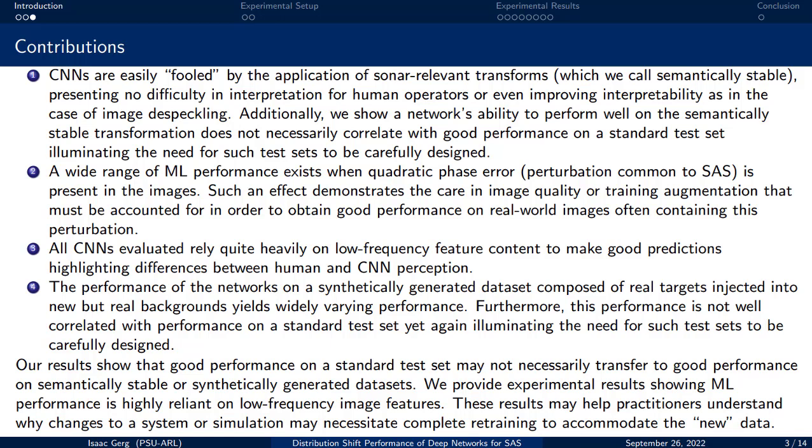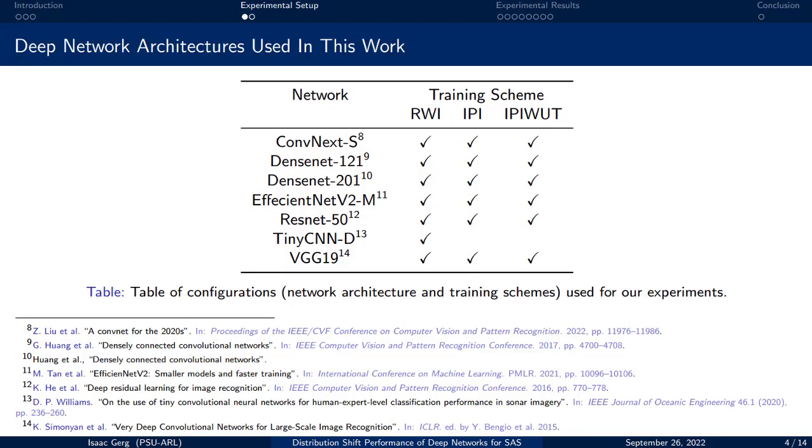These results may help practitioners understand why changes to a new system or simulation may necessitate complete retraining to accommodate this quote-unquote new data. To demonstrate how distribution shift affects CNN performance, we examined 7 different network architectures using 3 different training regimes for a total evaluation of 19 networks.